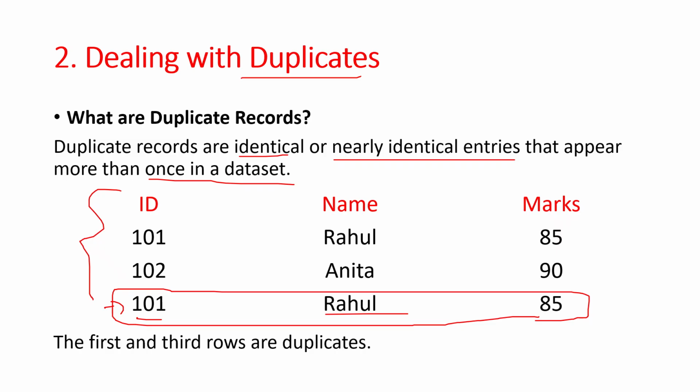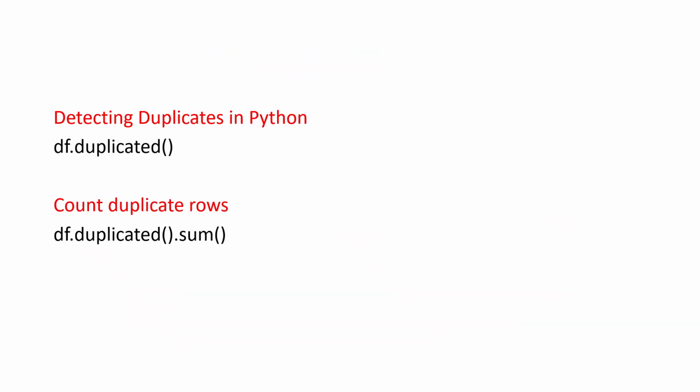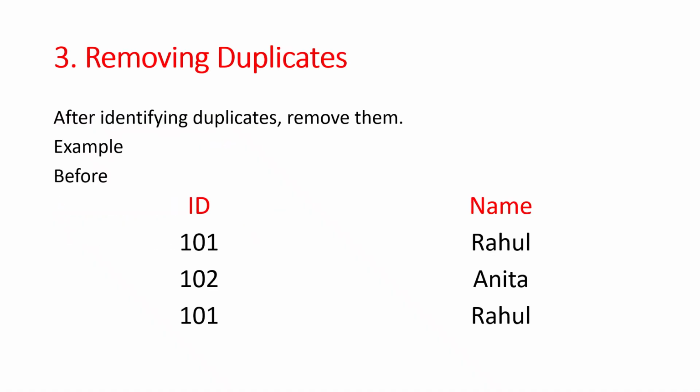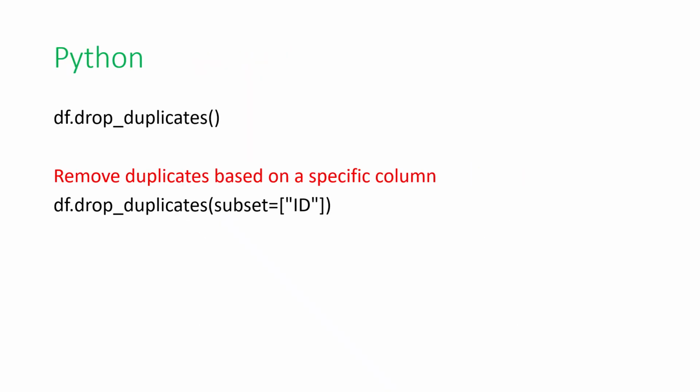Mainly we are concentrating on 3 things here. The first one is to identify or detect the duplicates by using the df.duplicated method. Then we need to find the count, how many rows have duplicates, so we use the df.duplicated().sum method. Next, we are going to remove the duplicates. How to remove the duplicates? Here we have the df.drop_duplicates method.